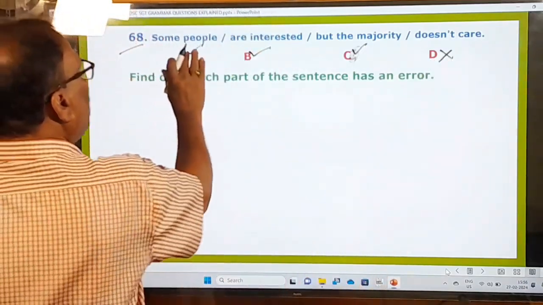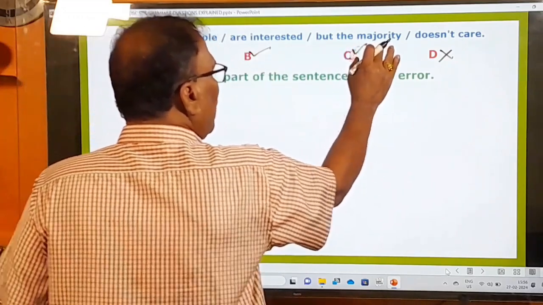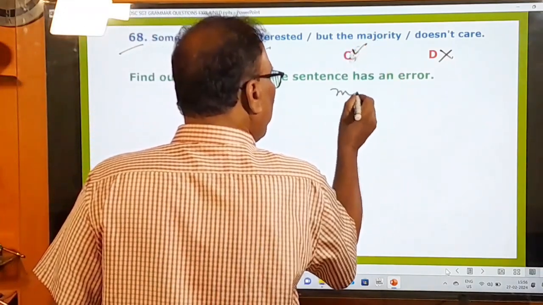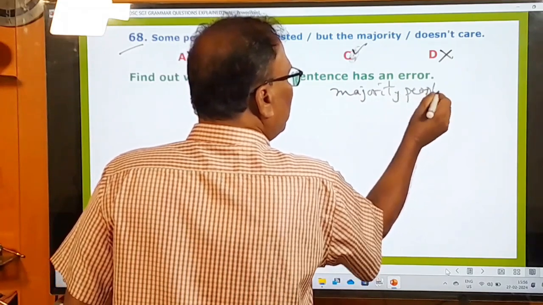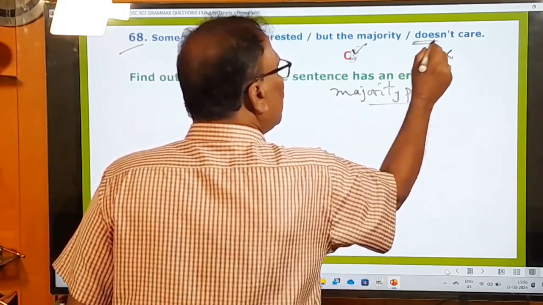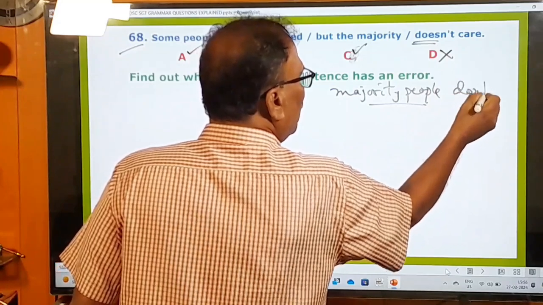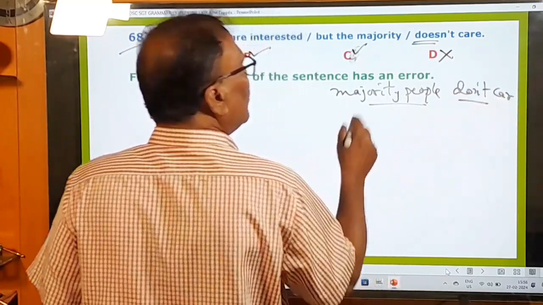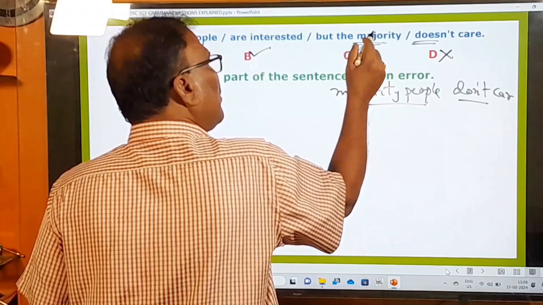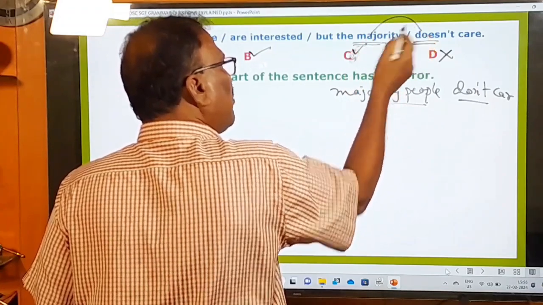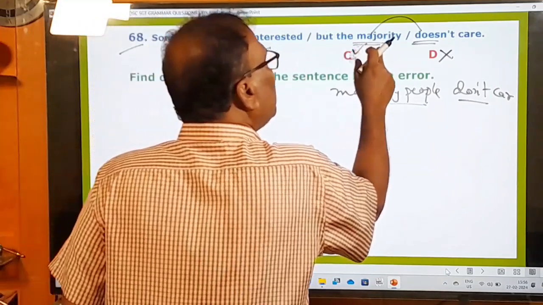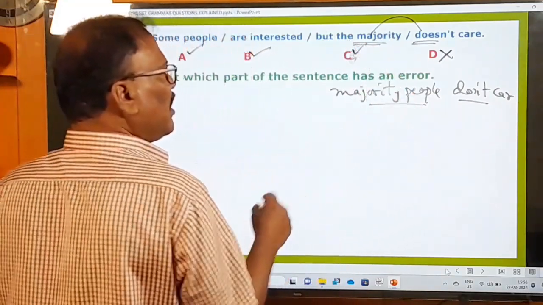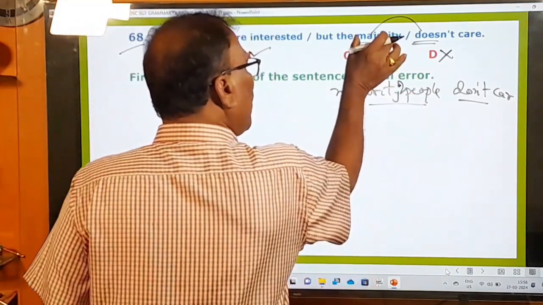So here, some people are interested, but the majority means the majority people. Majority means majority people. When it is majority people, here it should not be does not, but it should be don't care. If it is singular, majority does not is okay. But here, according to the sentence, some people are interested, but the majority of people, the meaning of this is the majority people.